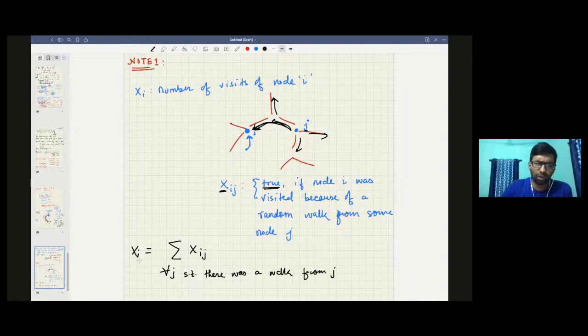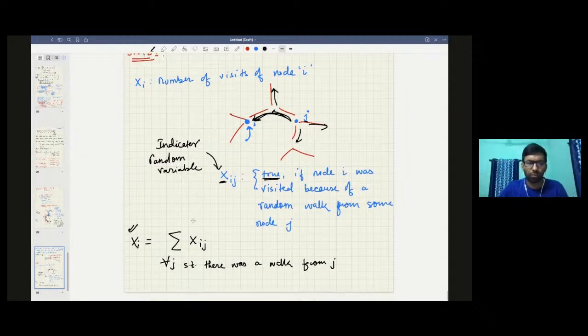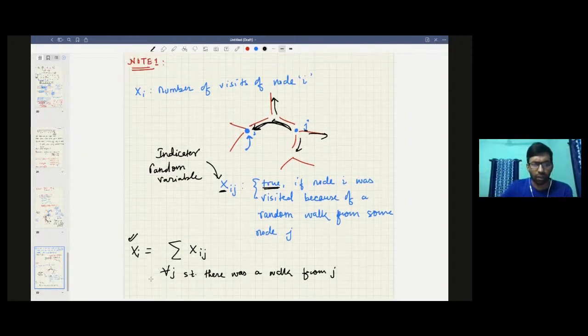This is very clear, and you must have noticed by now that what I'm doing is using an indicator random variable. So from the linearity of expectation, the expected value of xi is nothing but the summation of the expected value of xij.